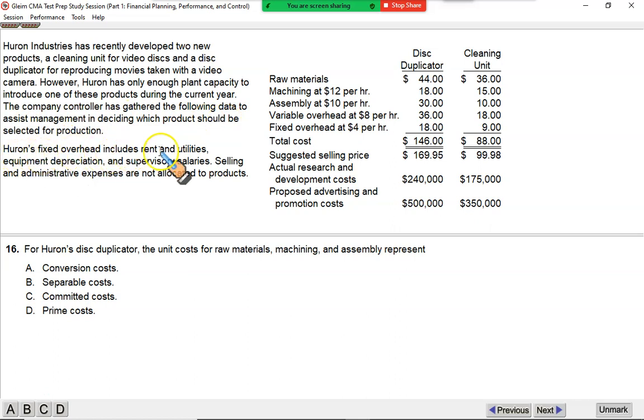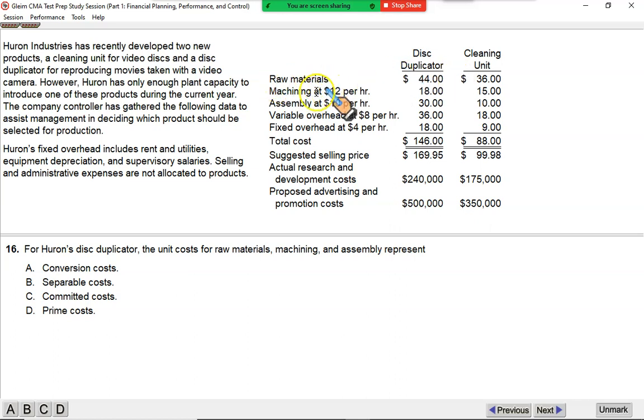The company controller has gathered the following data to assist management in deciding which product should be selected for production. Huron's fixed overhead includes rent and utilities, equipment depreciation, supervisor salaries. All these are fixed costs. Selling and administrative expenses are not allocated to products because they are not product cost. We know that. Now, this is the detail given. Basically, in this question, no calculations required. Just you need to refine your concepts, your understanding of different cost terminologies.